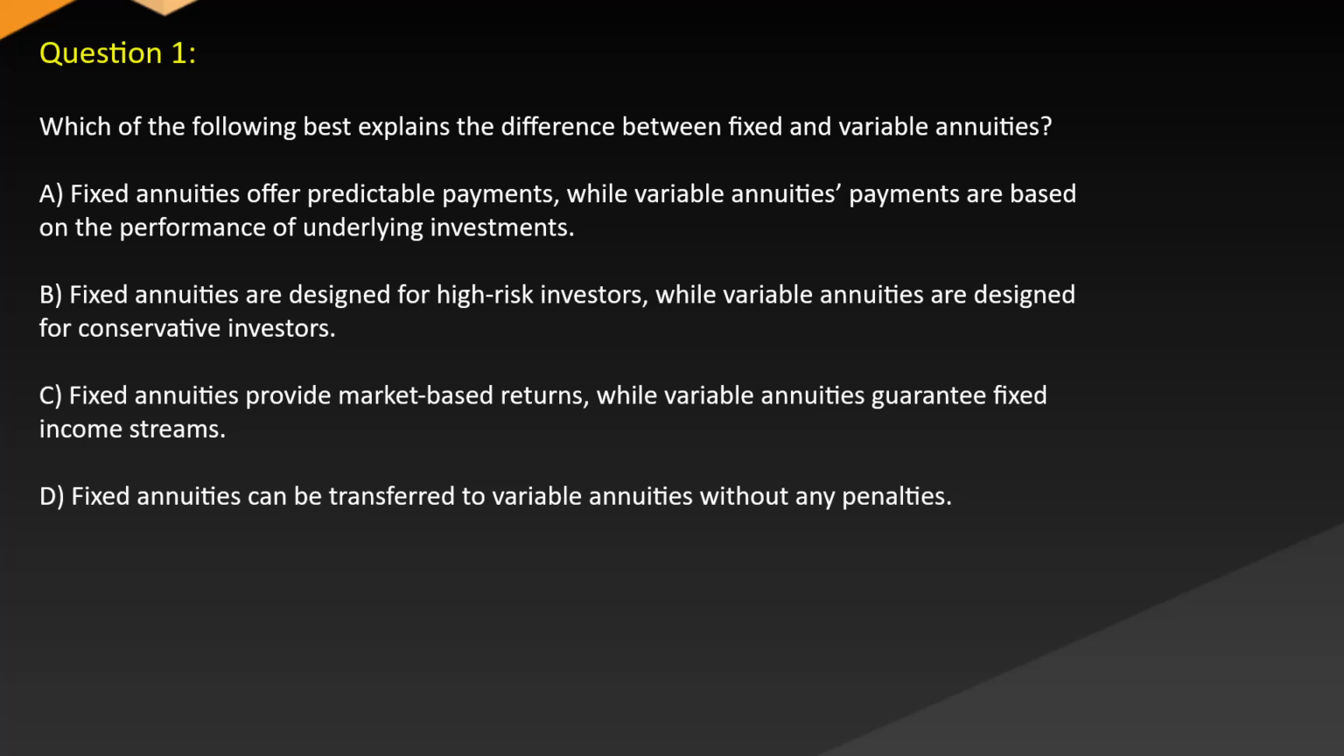Question 1. Which of the following best explains the difference between fixed and variable annuities? A. Fixed annuities offer predictable payments, while variable annuities payments are based on the performance of underlying investments. B. Fixed annuities are designed for high-risk investors, while variable annuities are designed for conservative investors. C. Fixed annuities provide market-based returns, while variable annuities guarantee fixed income streams. D. Fixed annuities can be transferred to variable annuities without any penalties.